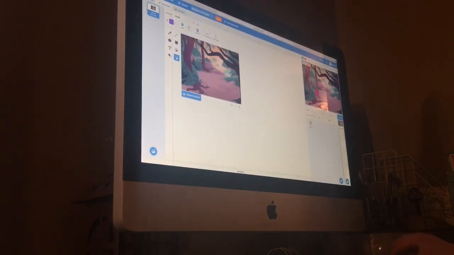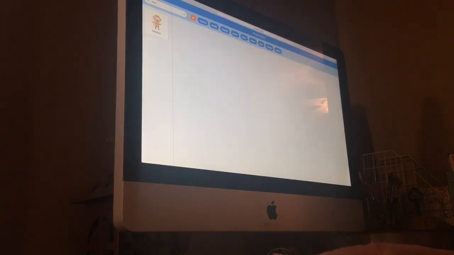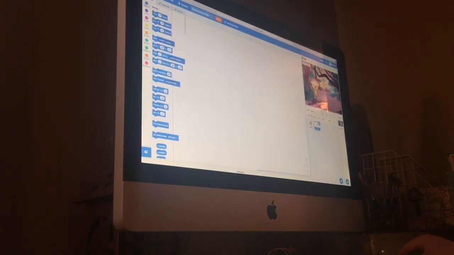Alright, and you can draw in your background if you want. You could draw a monkey or something. You can add a monkey if you want. Alright, I'm gonna add a monkey actually. There's almost any animal or anything on there. Oh, it's so cute. Got a monkey. They have the cutest animals.